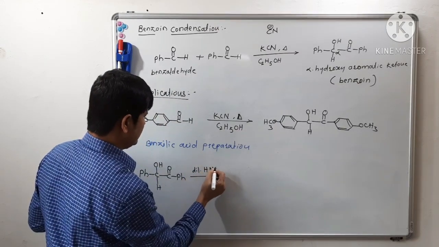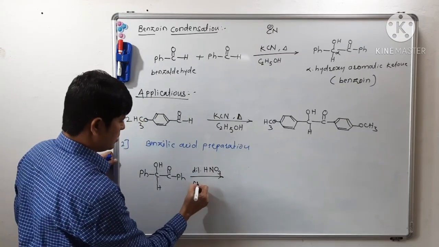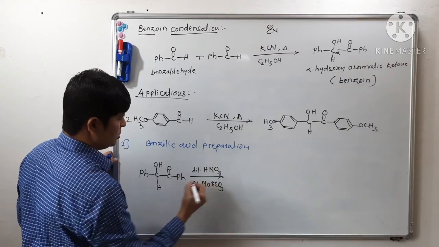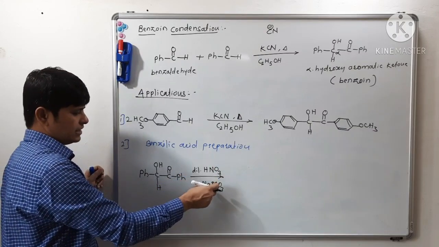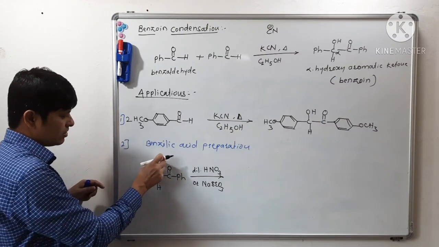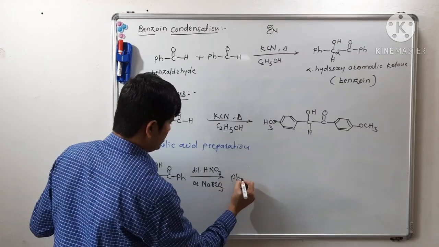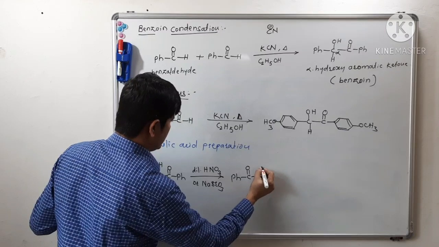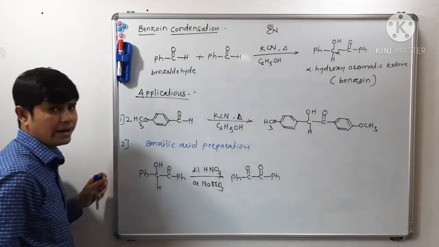Dilute nitric acid, or another oxidizing reagent we can take, NaBrO3, sodium bromate. So what is the role of dilute nitric acid or sodium bromate? They will oxidize this hydroxyl group into what? Carbonyl functionality. So there will be a formation of diketone, isn't it? Alpha diketone.